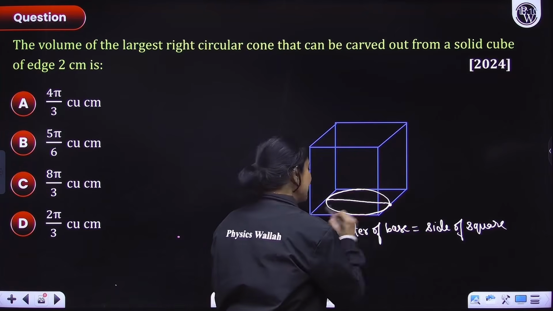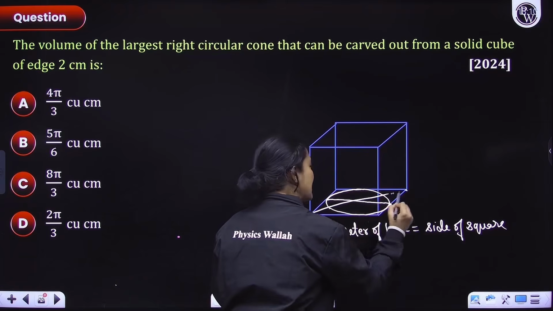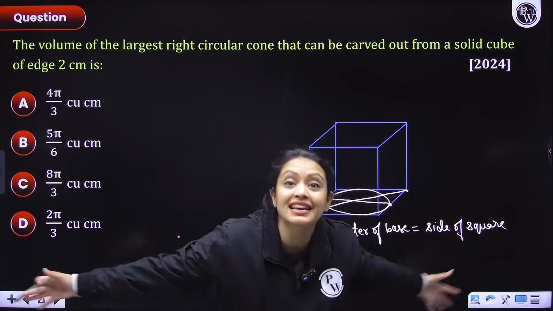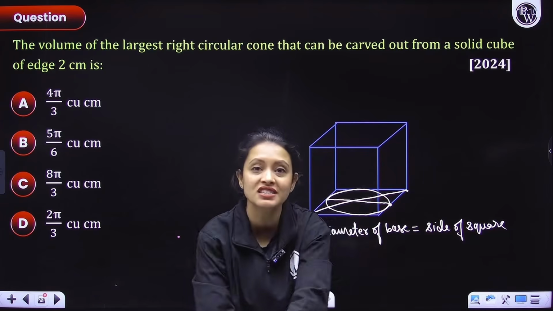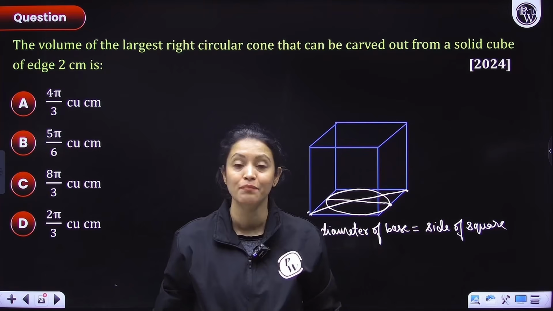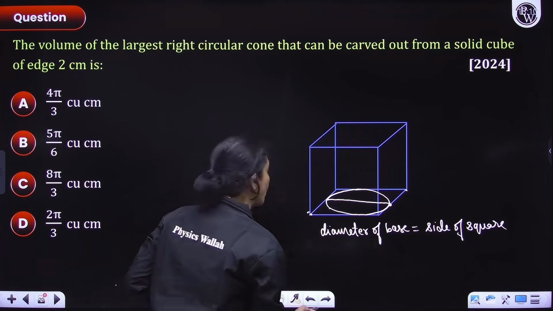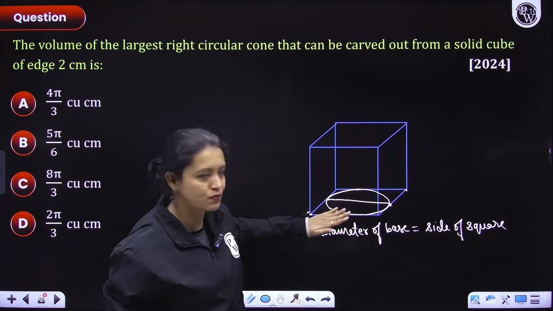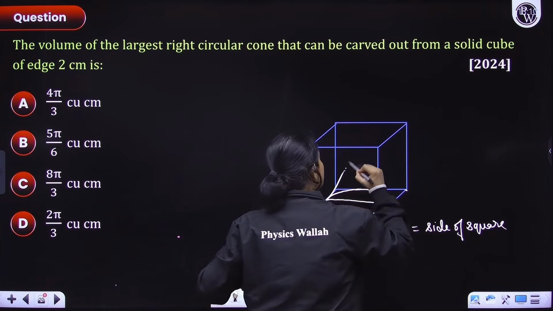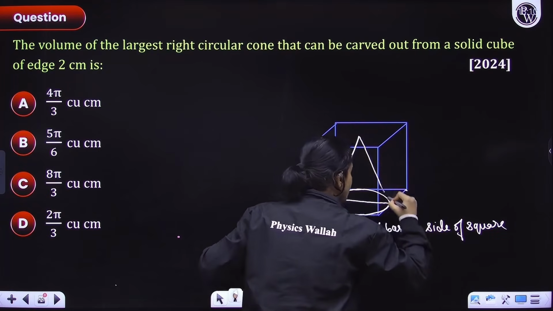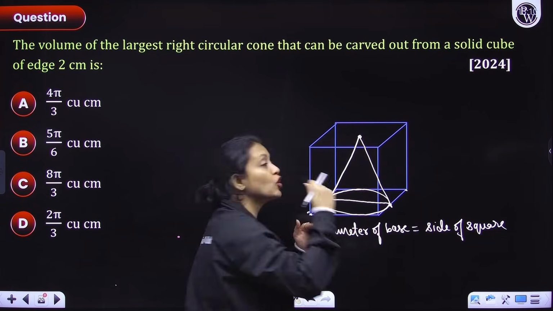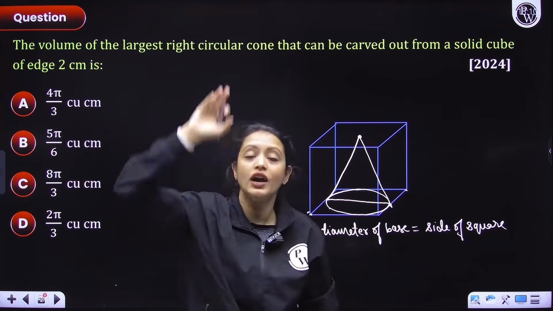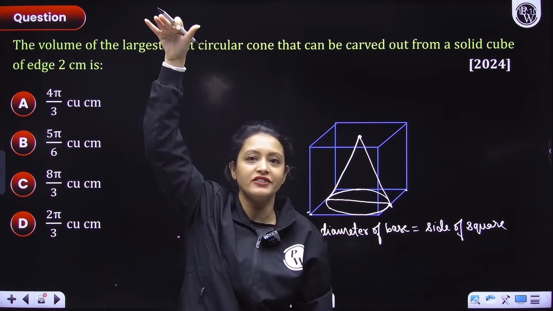But think about it: if I take this entire diagonal length as the diameter of the circle, then the circle will go outside the square base. Yes or no? So the diagonal cannot be the diameter of the base. This is the largest base that is possible. Now, what about the height of the cone? The largest height is possible when the cone's top is touching the topmost surface, the roof.